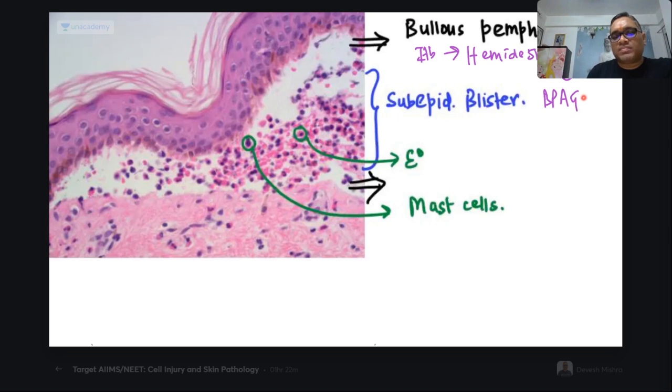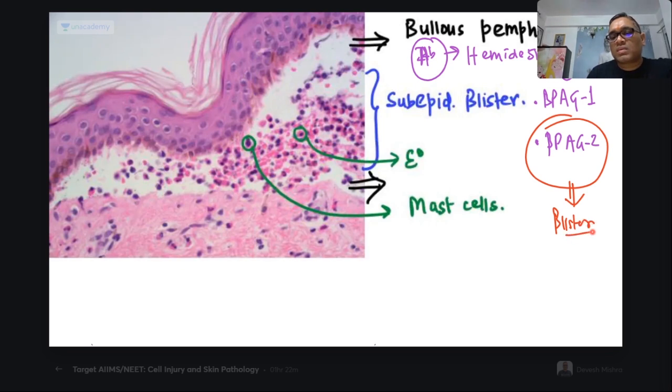There are two antigens, bullous pemphigoid antigen type 1 and bullous pemphigoid antigen type 2, which are the targets for this antibody. But remember, only one is responsible for the blistering. Only BPAG2 is responsible for blister formation.